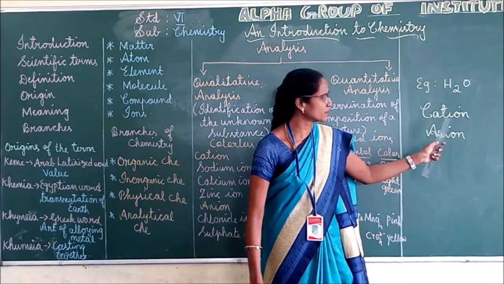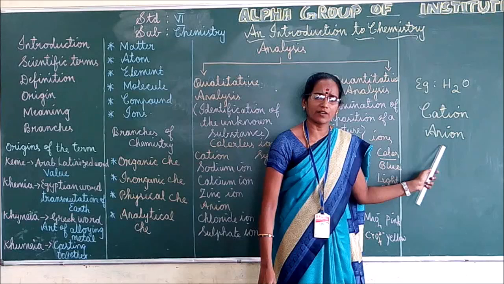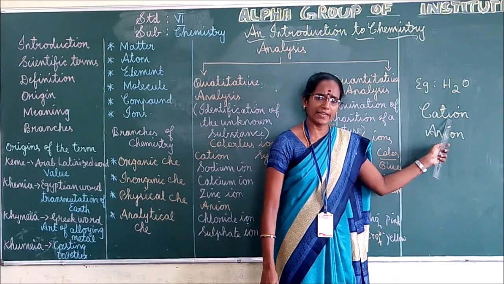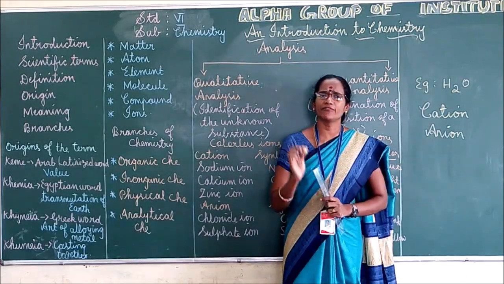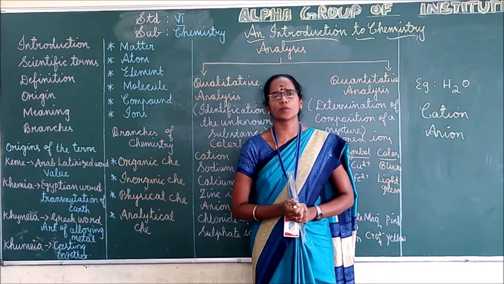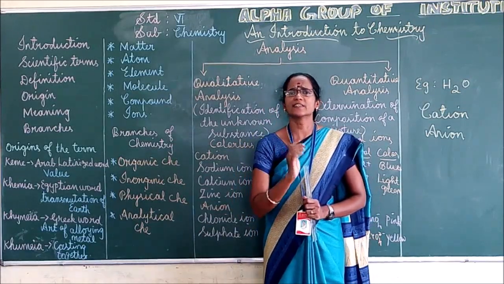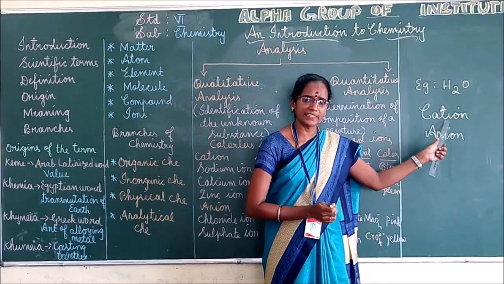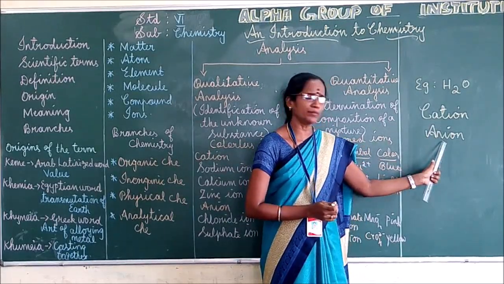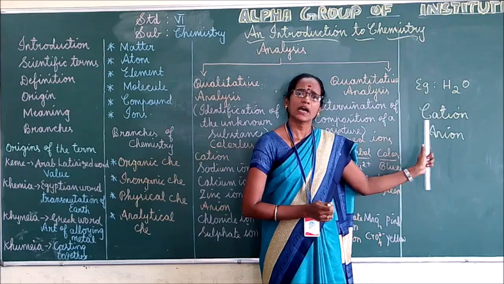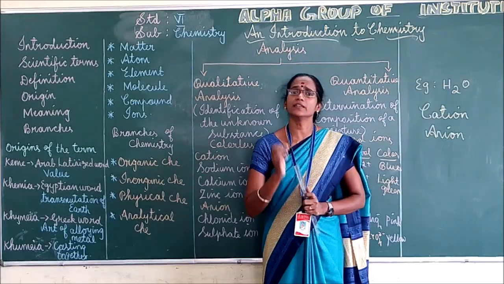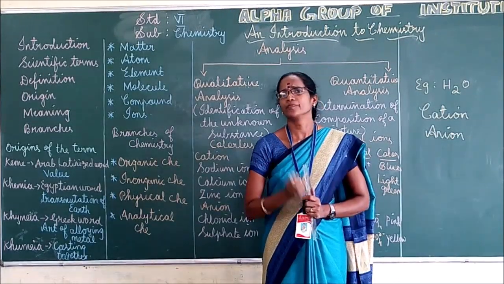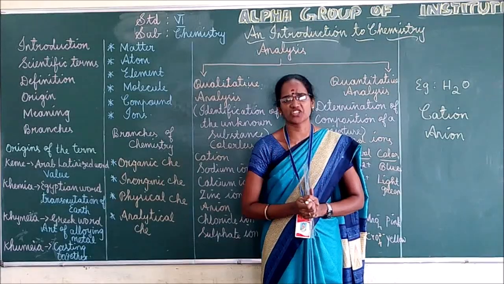What is the difference between cation and anion? A cation may be defined as an atom or molecule that has a positive charge. At the same time, an anion may be defined as an atom or molecule that has a negative charge.